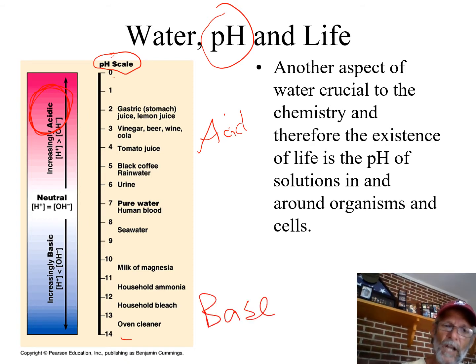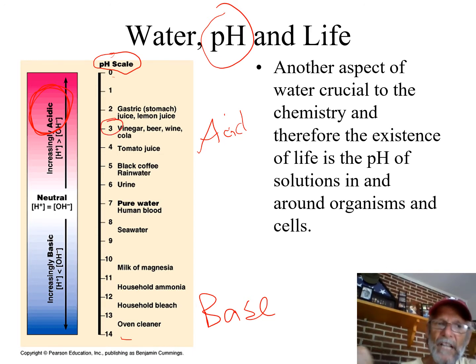The other end, where the high numbers are, is the other side of the coin. The basic numbers are higher, the acidic numbers are lower, so don't forget that. Something with a pH of 3 is more acidic than something with a pH of 5. A higher number means less acidic.